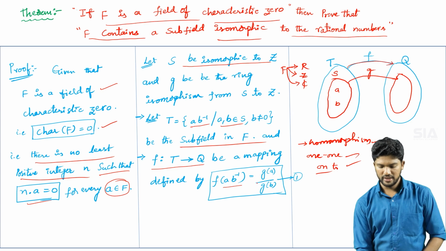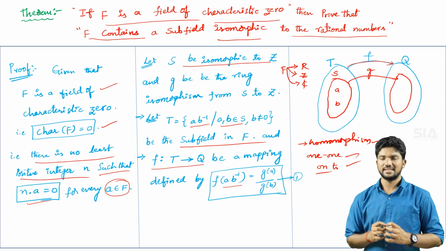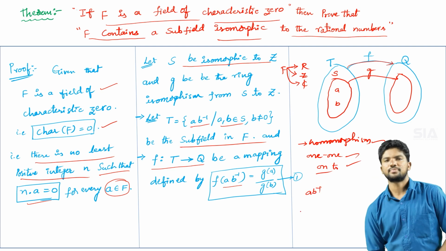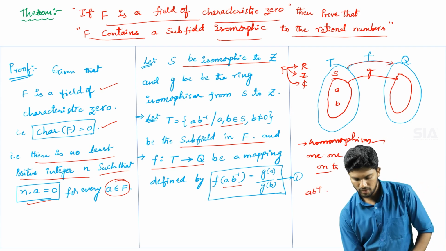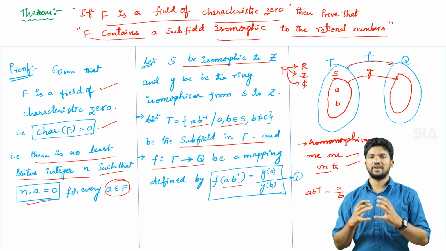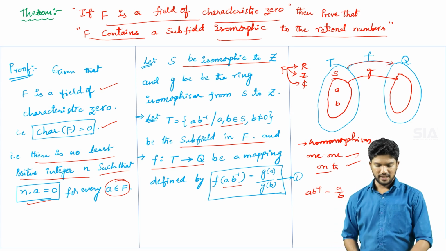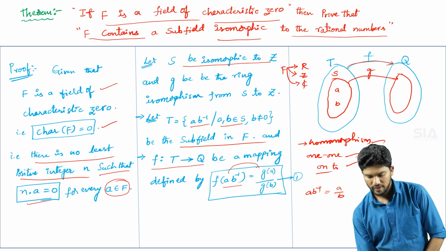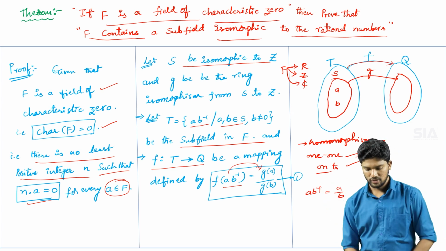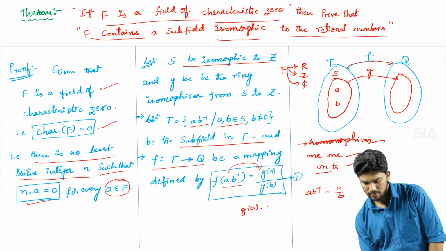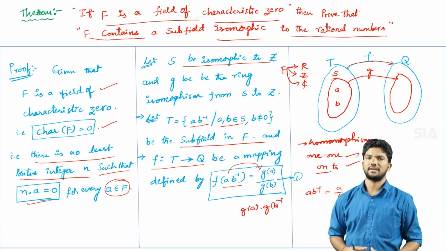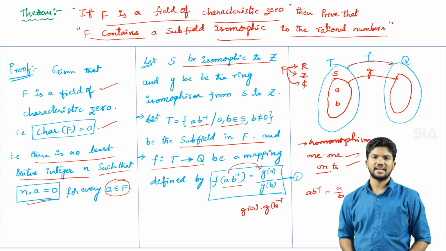Whenever you write a into b inverse, it means a by b, a quotient or fraction value. So f of a into b inverse is equal to g of a into g of b inverse, but they write g of b inverse in the denominator, g of a by g of b. That is taken as equation number 1.